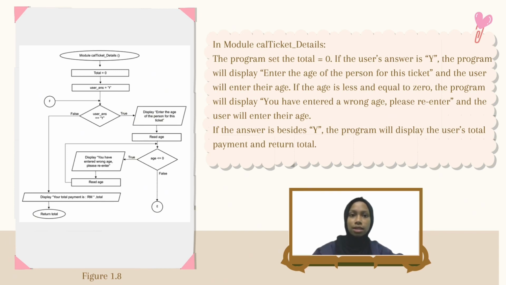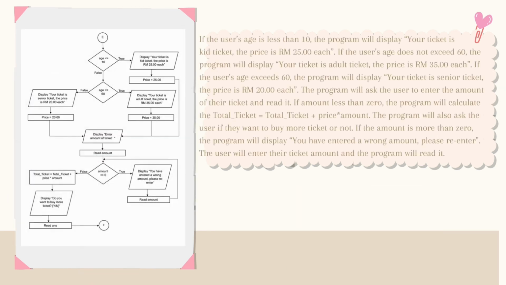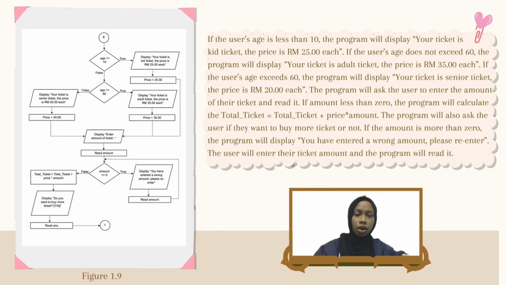If the age is less than or equal to 0, the program will display you have entered a wrong age. Please re-enter and the user will enter their age. If the answer is besides Y, the program will display the user's total, payment and return total. If the age is less than or equal to 0, the program will display you have entered a wrong age. Please re-enter and the user will enter their age. If the answer is besides Y, the program will display the user's total, payment and return total.